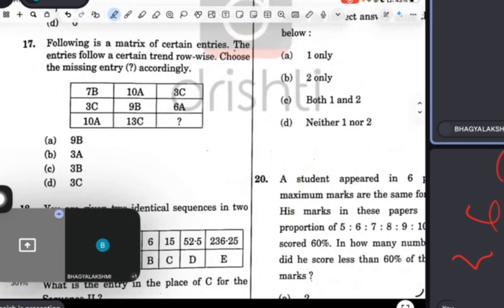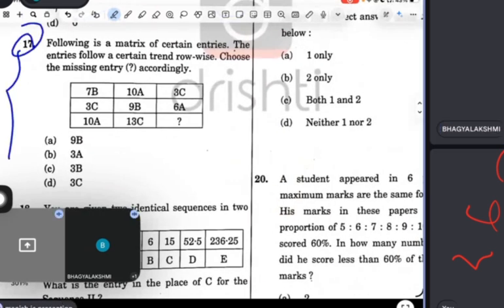Read this question 17, Priya. Following is a matrix of certain entries. The entries follow a certain trend row-wise. Choose the missing entry. Priya, why are you reading so less? Read loudly. 7B, 10A, 3C, 3C, 9B, 6A, 10A, 13C, question mark. Tell what the question is saying.